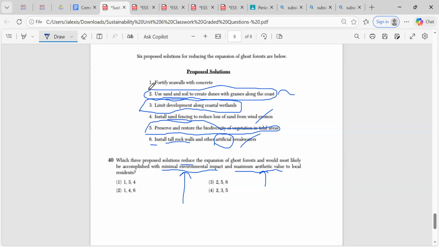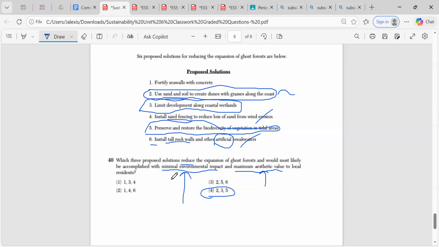That's why I'm going to choose choice two, three, and five, which ends up being choice four. All right, and these are the answers. So definitely for these multiple choice, you want to use process of elimination, right?